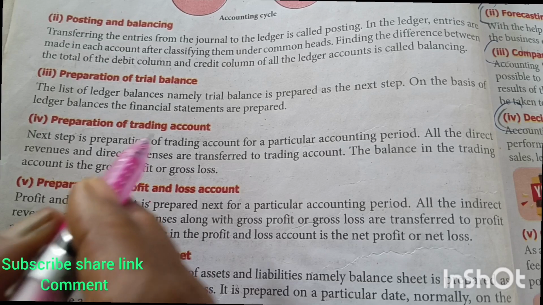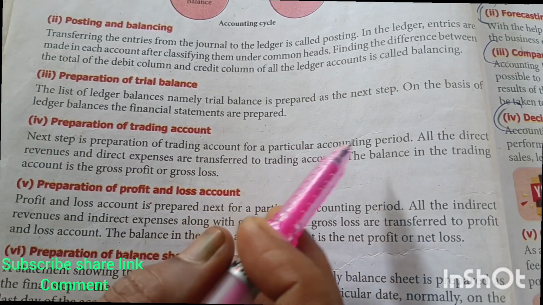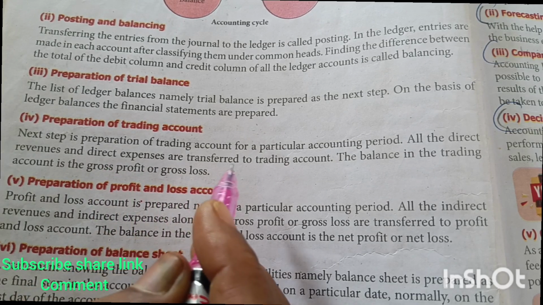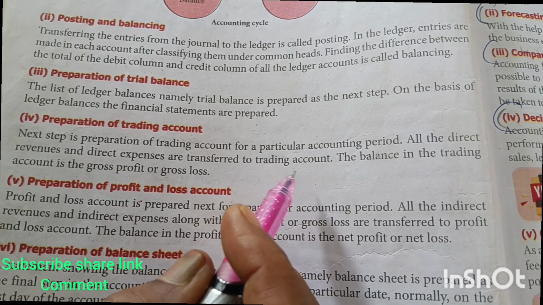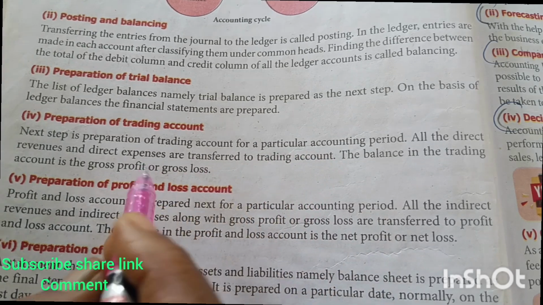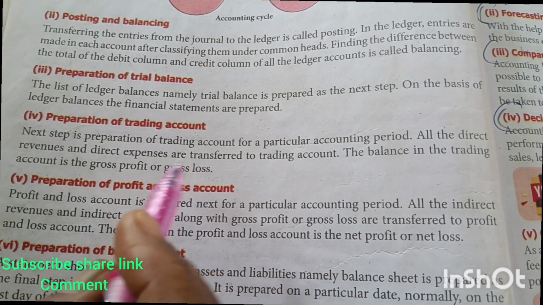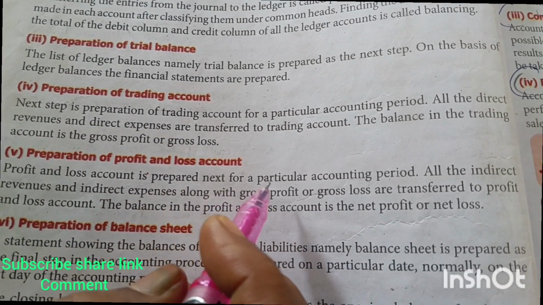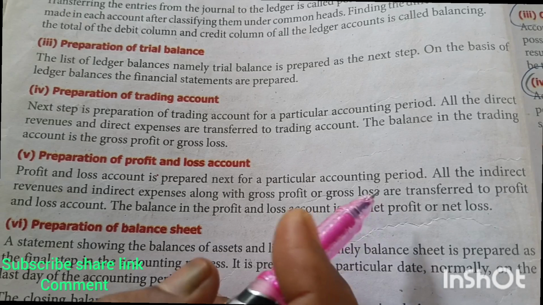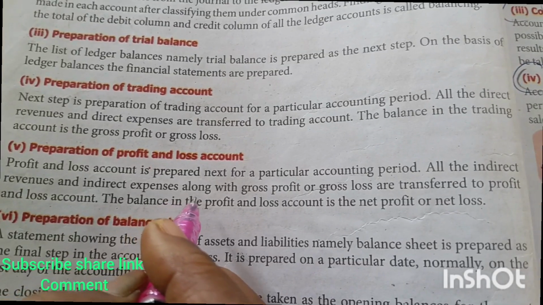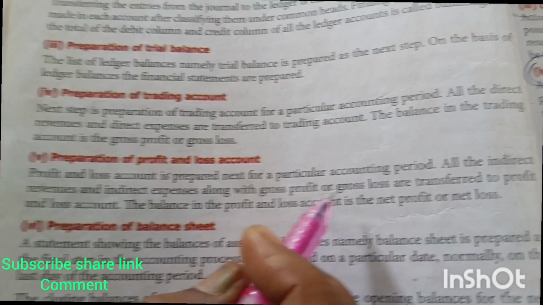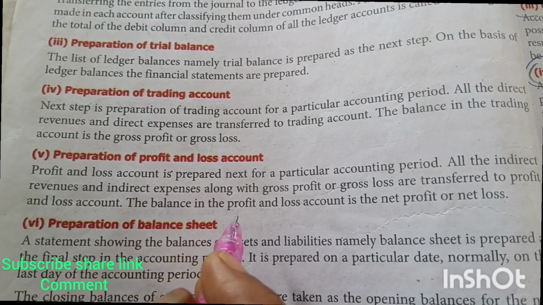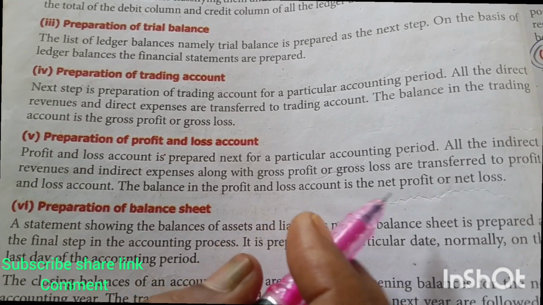The trading account is prepared for a particular accounting period. All the direct expenses and direct revenues are recorded in the trading account. The balance of the trading account is called gross profit or gross loss. Next is the preparation of the profit and loss account, which is prepared for a particular accounting period. All the indirect revenues and indirect expenses, along with the gross profit or gross loss, are transferred to the profit and loss account. The balance is the net profit or net loss.